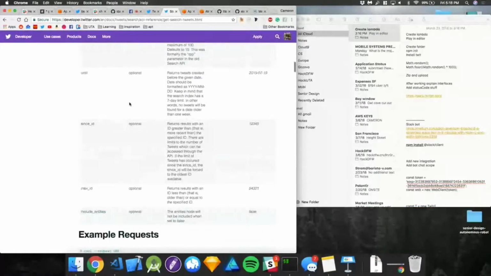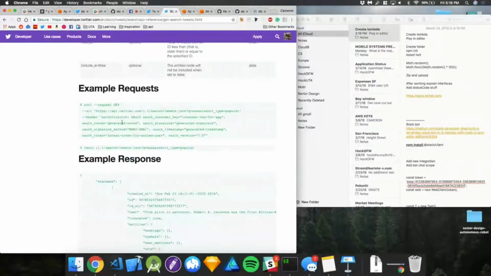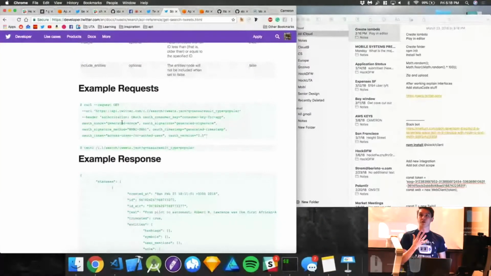You can set when you want it to start. So let's say I only want relevant tweets. I don't want really old tweets. They even give you some examples. So here's the tricky thing though. To be honest, before making this little workshop, I had never done a whole lot of Twitter stuff before.